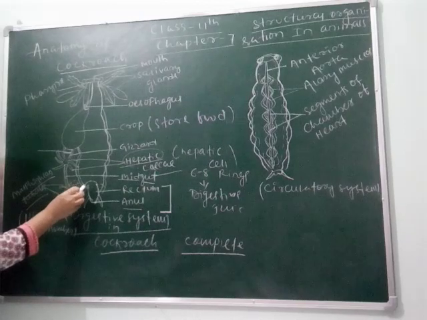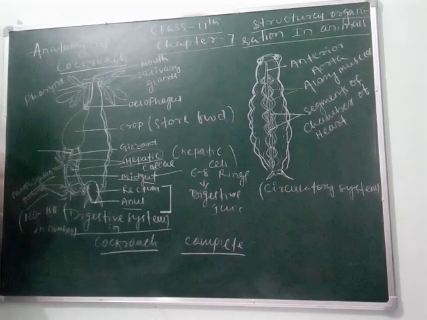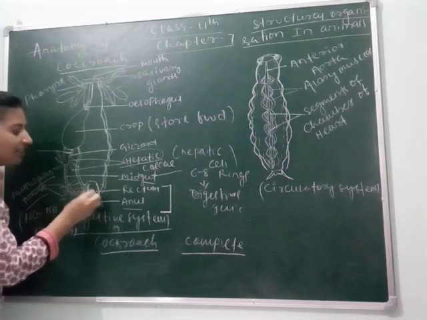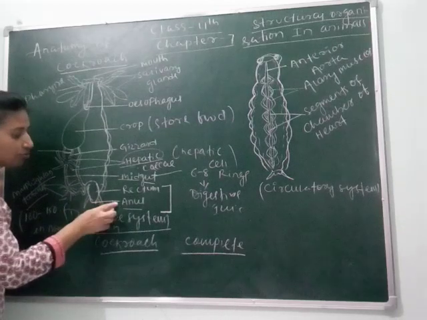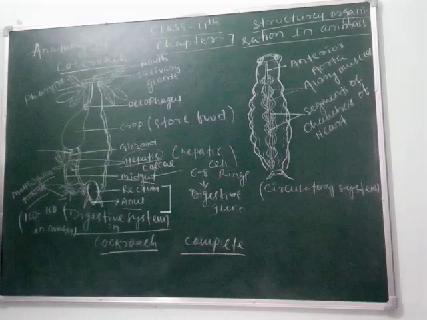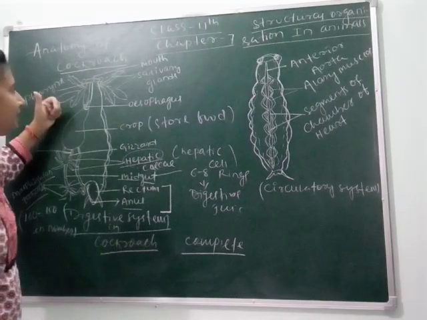Next it moves towards the cecum and then colon and then rectum. Rectum, as we know, is the area where undigested food is stored. Means fecal material is stored, and the fecal material is released through the pore that is called anus. Clear, students? This is your digestive system in cockroach.